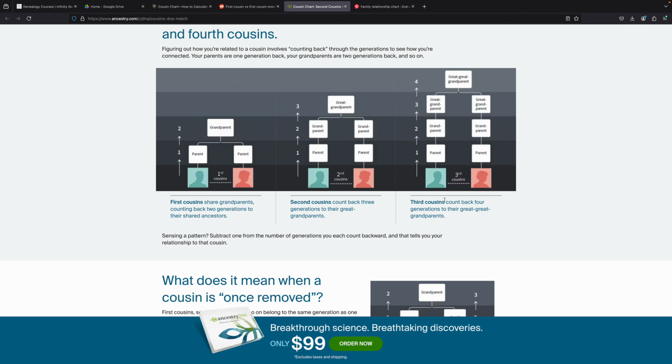And then moving on to our third cousins, they count back 4 generations. So again, these numbers mean to count back. This is not generation 1, generation 2. Nope, we're counting back generations. So again, that's why I said we have to start with knowing what a generation is, and we have to start with ourselves and count back. So we have our parents, our grandparents, our great grandparents, and our second great grandparents.